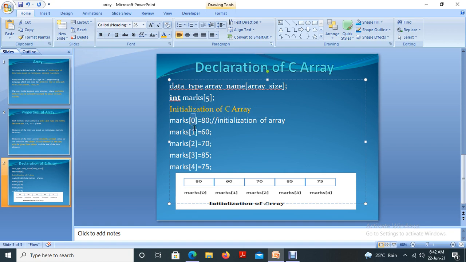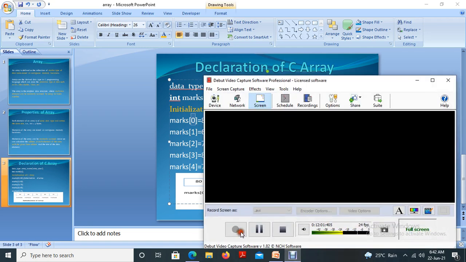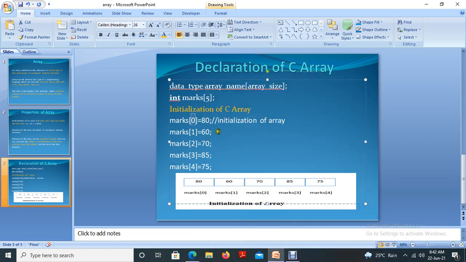From the base address we will start from 0 and end at the address 4. So 0, 1, 2, 3 and 4 are the addresses, and each address contains the value that we are storing as integer values.